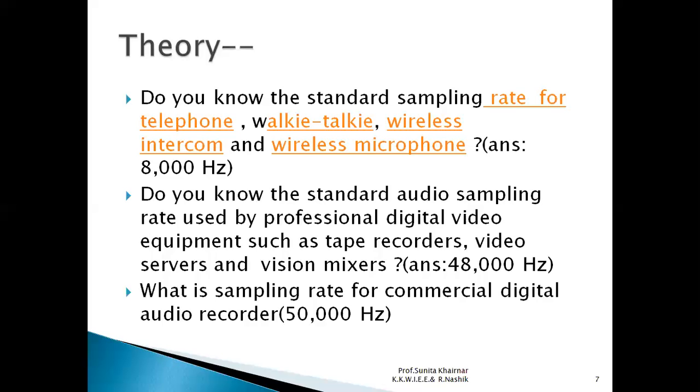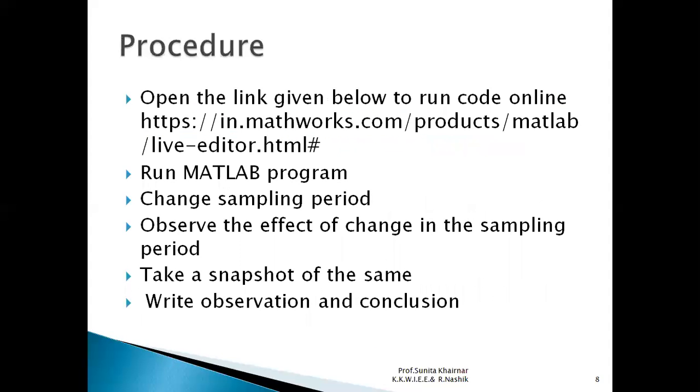Now, what is the procedure? Open the link given below to run code online. So this is the link, mathworks.com. We will use this link to run this program online. So it is not necessary to download MATLAB on your mobile or laptop. We can perform directly online.